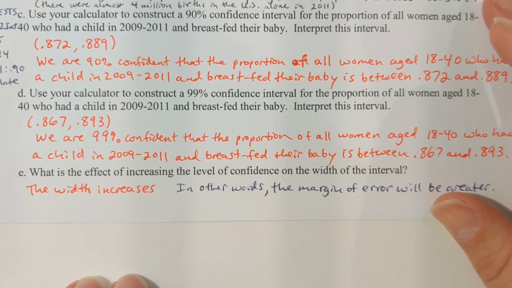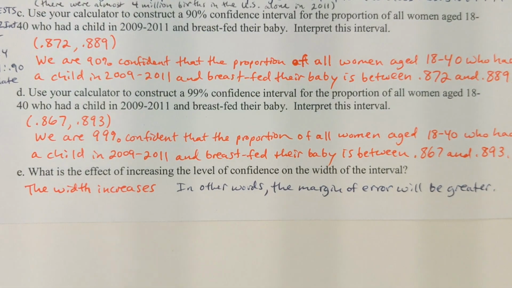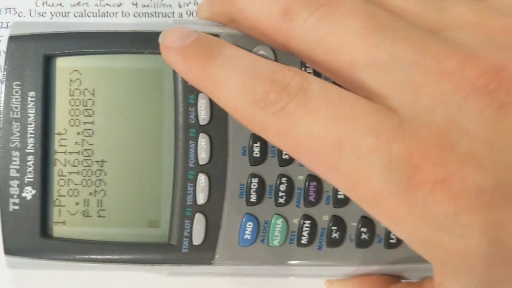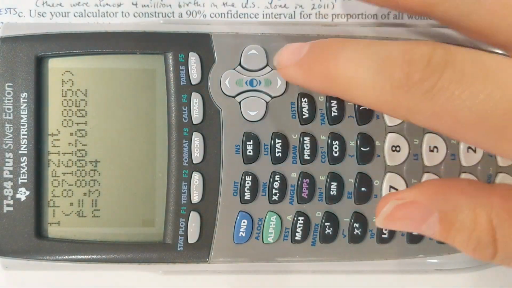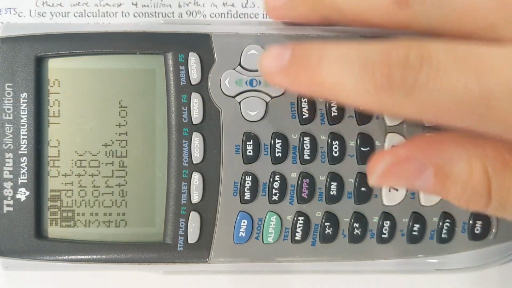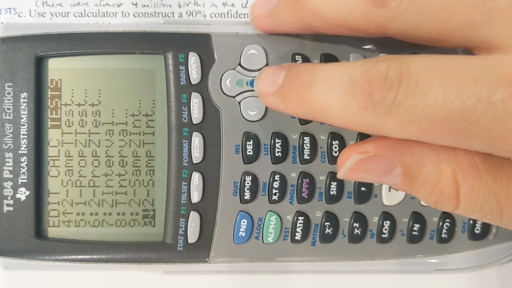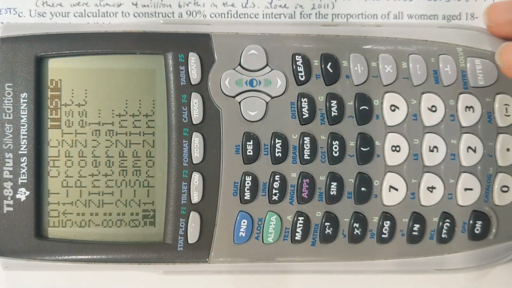Okay, part D, use the calculator to construct a 99% confidence interval for the proportion of all women aged 18 to 40 who had a child in 2009 to 2011 and breastfed the baby. Okay, so same deal, just a different confidence level. So if I go back to the 83-84 model here, I'll hit stat, go over to tests, go down to 1 prop Z int. I think that's option A there on my screen.